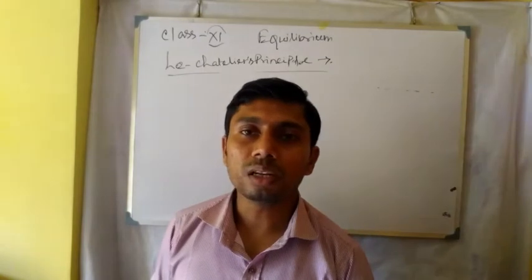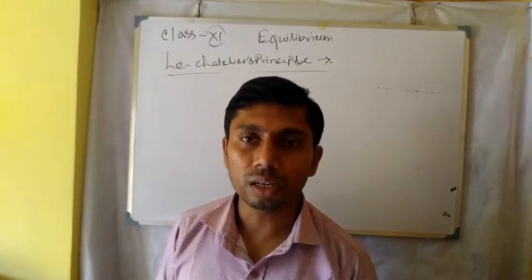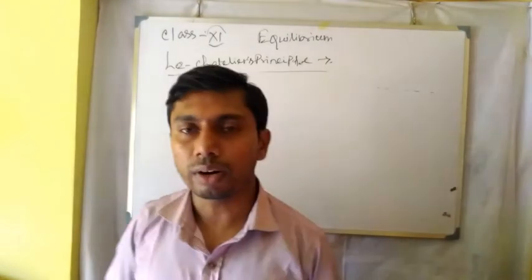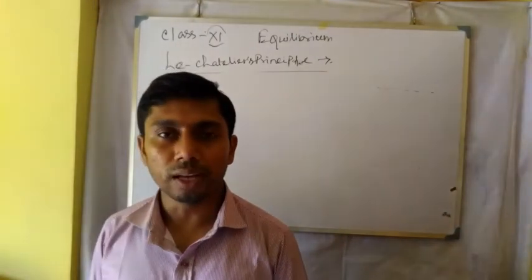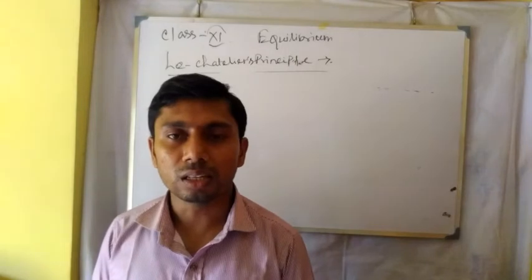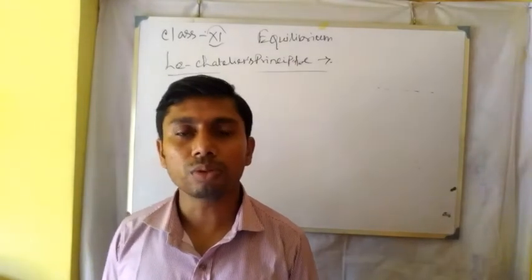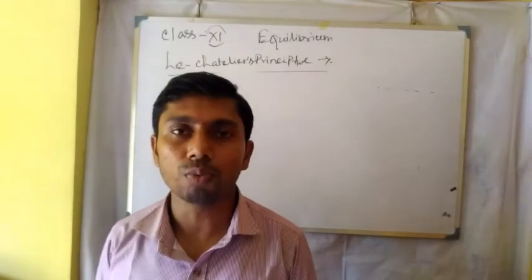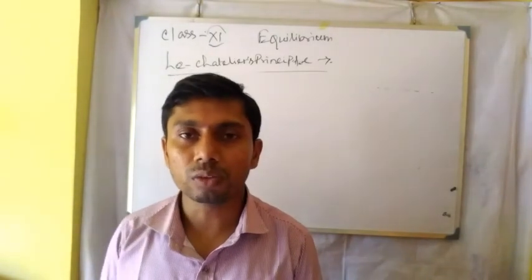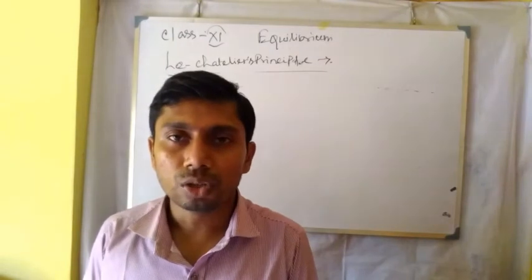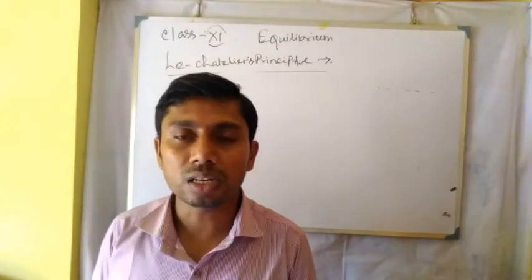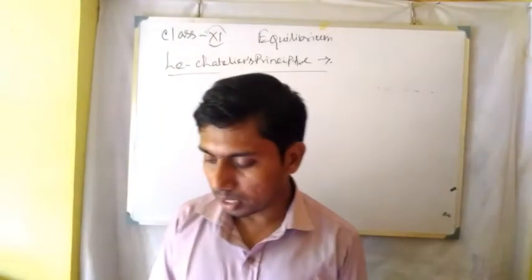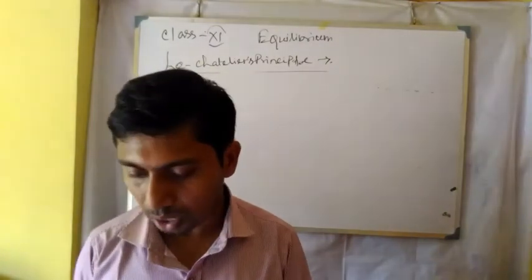So if we increase the concentration, that is also the Le Chatelier principle: reaction will move in the forward direction, because in the forward direction 2 moles of ammonia are formed. So we have to take a higher concentration of nitrogen and hydrogen gases in the production of ammonia. It is the application of Le Chatelier principle.